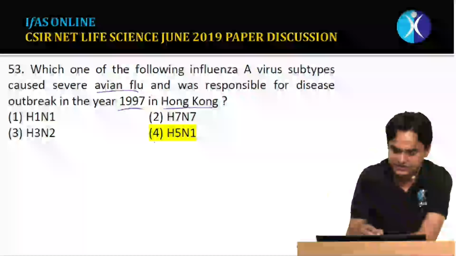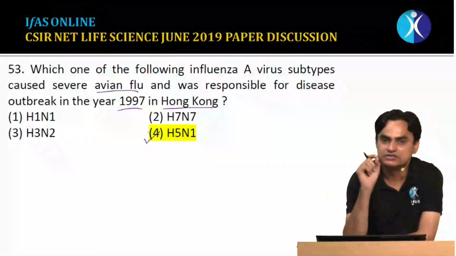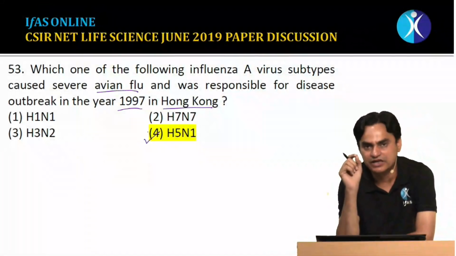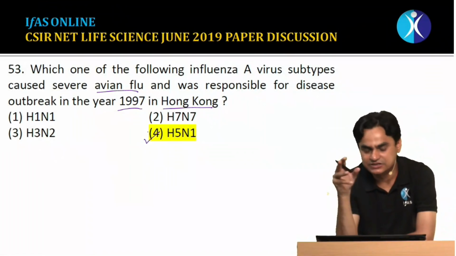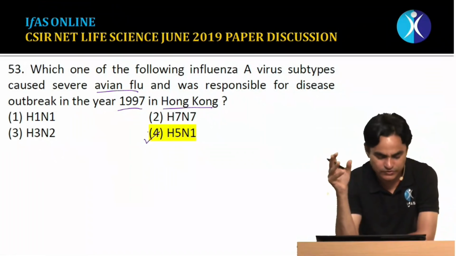So the correct answer is H5N1. This is one of the avian flu viruses, and it was responsible for causing a disease basically in the chickens, in the avians, birds in Hong Kong.